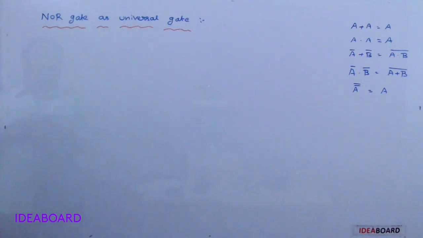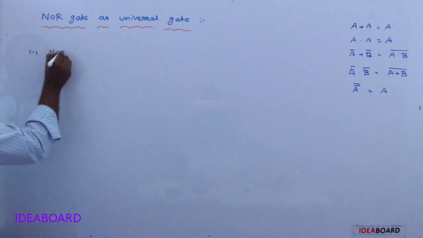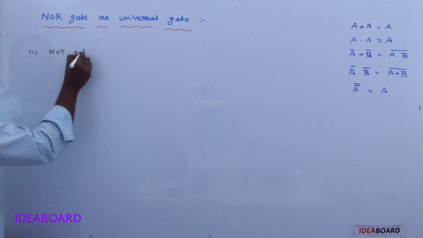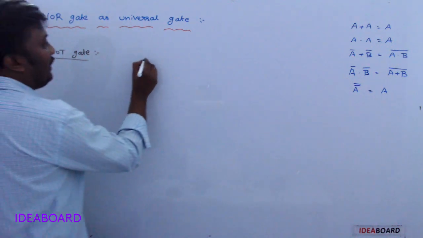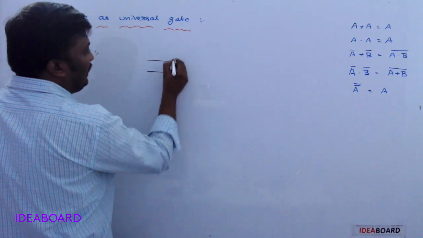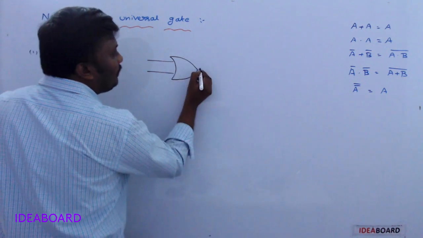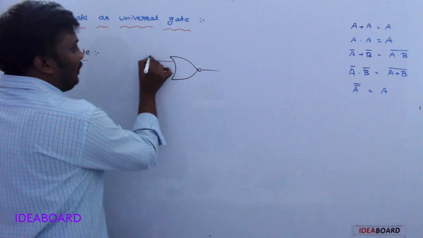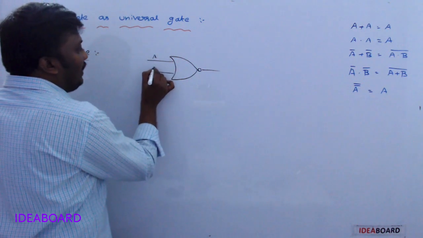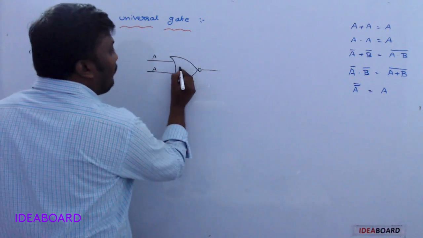First of all, by using NOR gates, we can get the NOT gate. Take one NOR gate. We know the NOR gate is like this. Let us take both inputs as A. Then what is the function of the NOR gate?